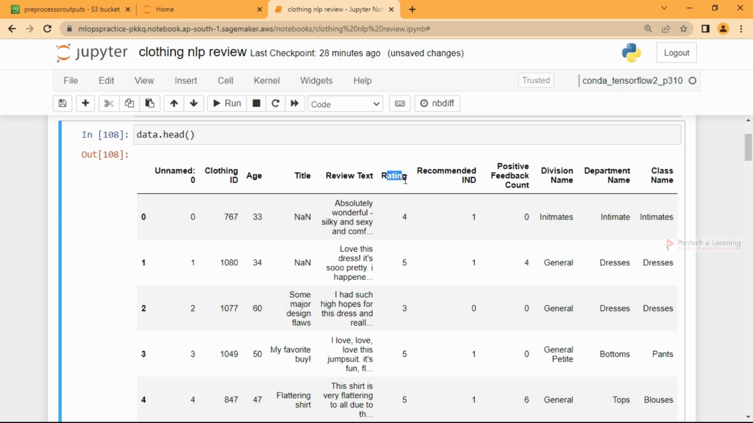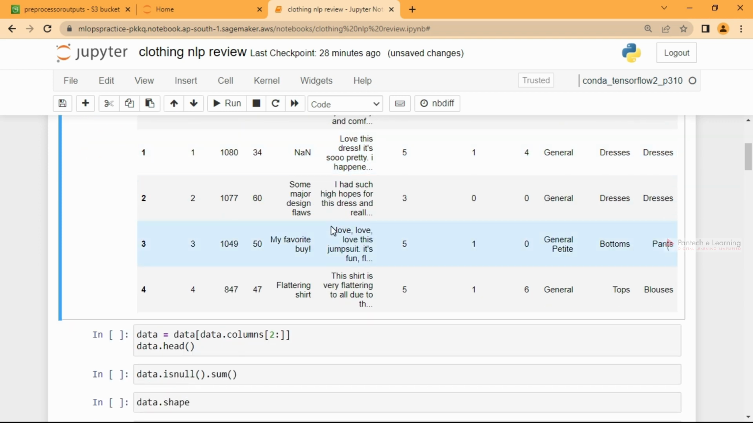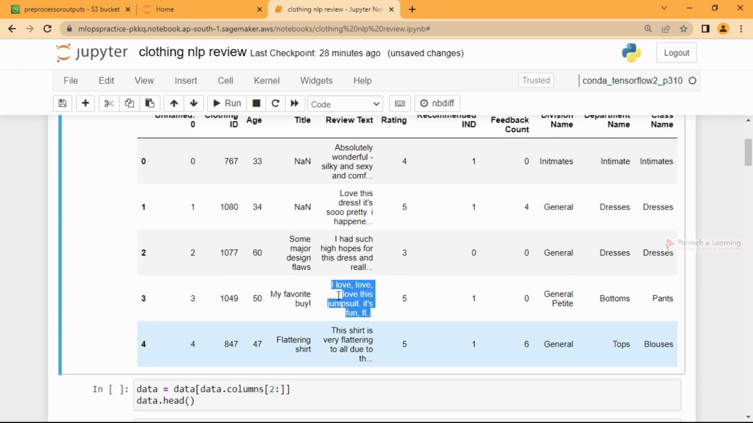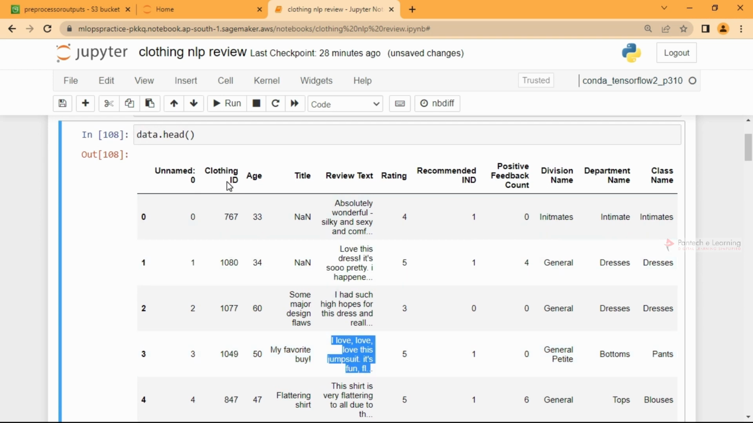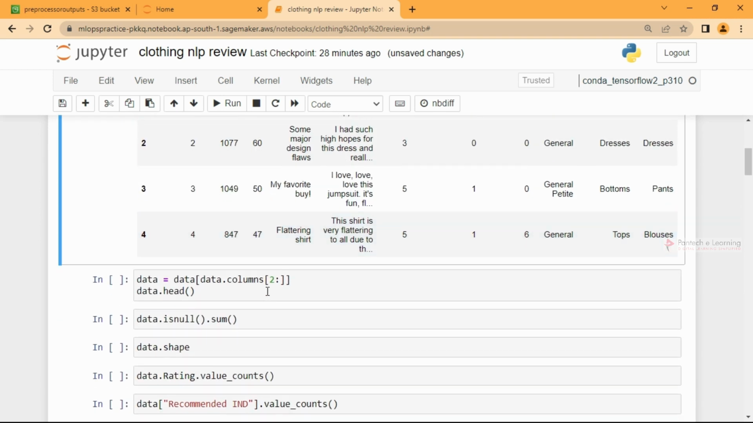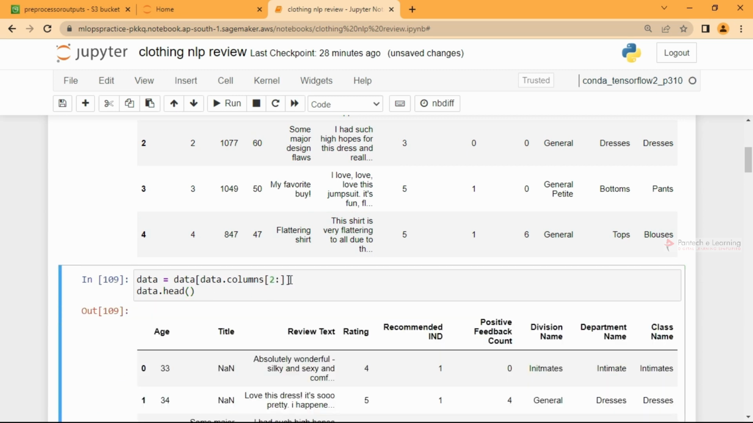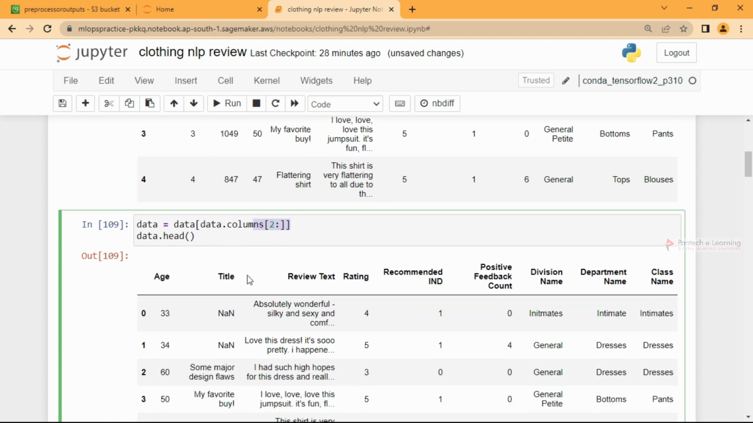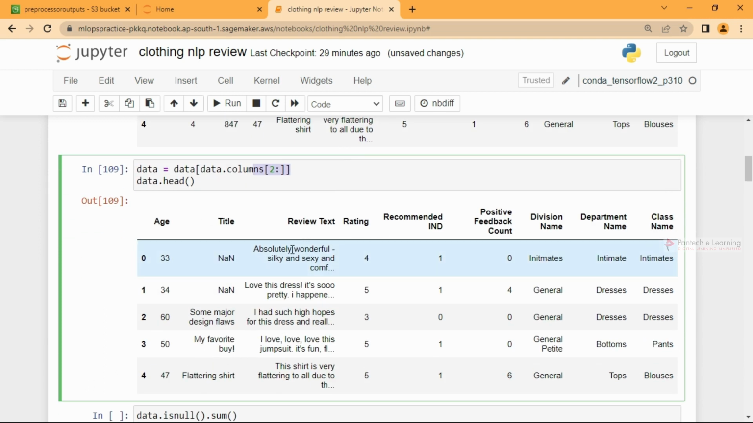We have ratings from 1 to 5, so that's what we will be focusing on. And the review text, where we have the text, how much they are writing about it. I think the first two columns are unnecessary, so we can focus on the columns present after the second one, starting from age, title, review text, and so on.